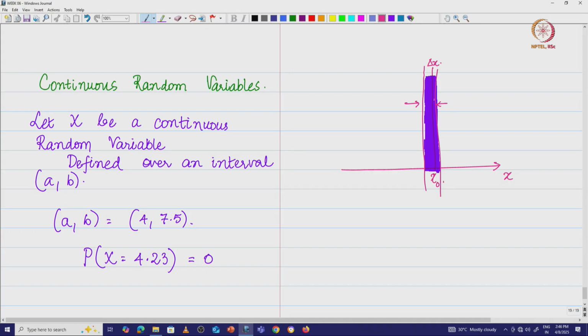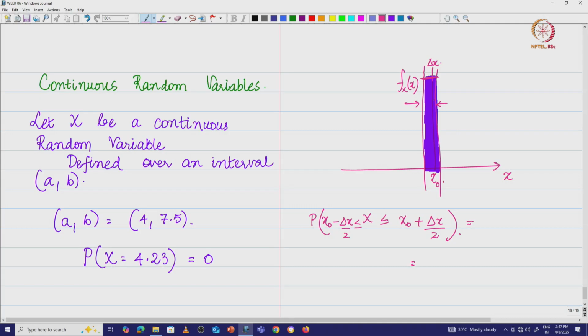So which means I am going to look for the probability of finding the random variable x within this interval, which is, let us say, x naught minus delta x by 2 to x naught plus delta x by 2. I will look for this probability, and this probability is basically, suppose this is a function given as f x of x, the area under this curve f x of x within that interval.